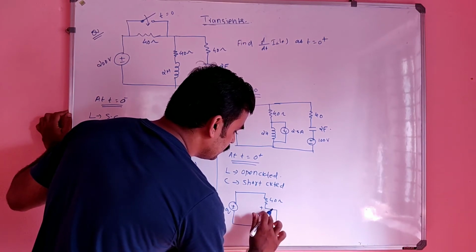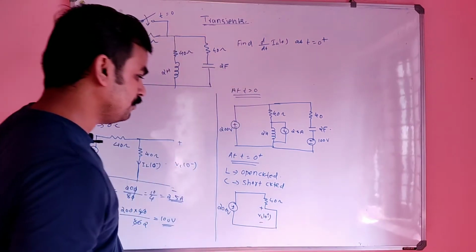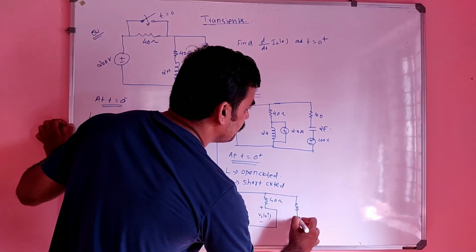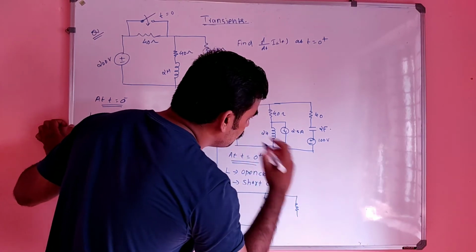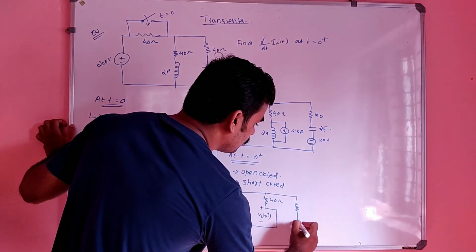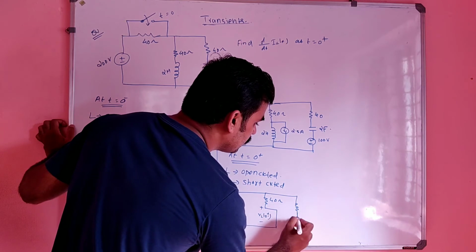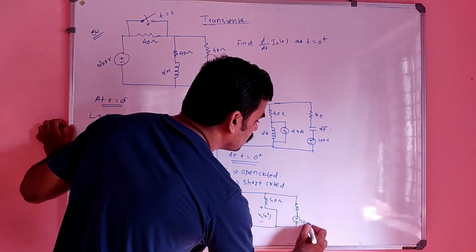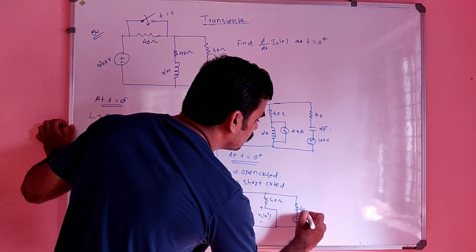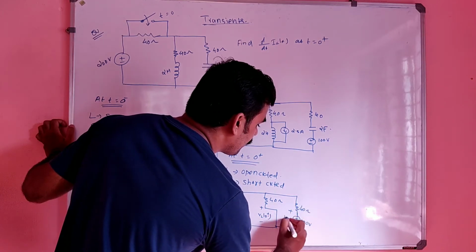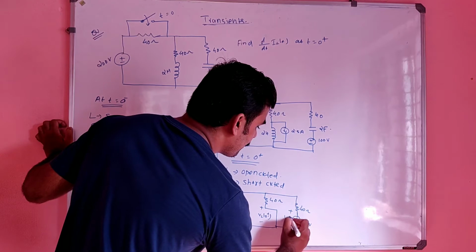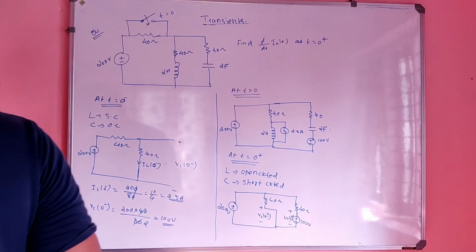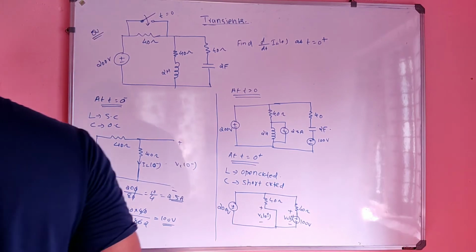And the capacitor will simply be a short circuit, and there will be VC of 0 plus and 40 ohm.